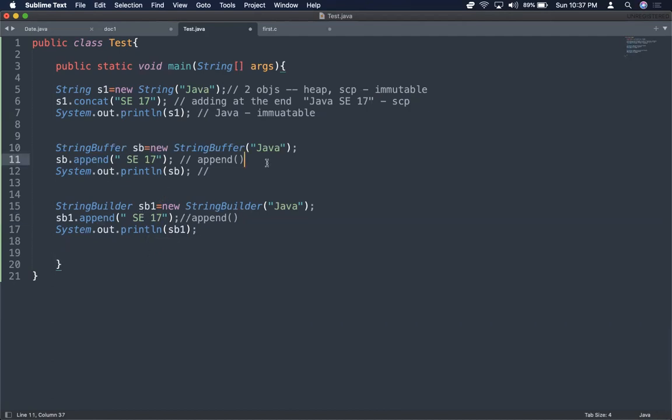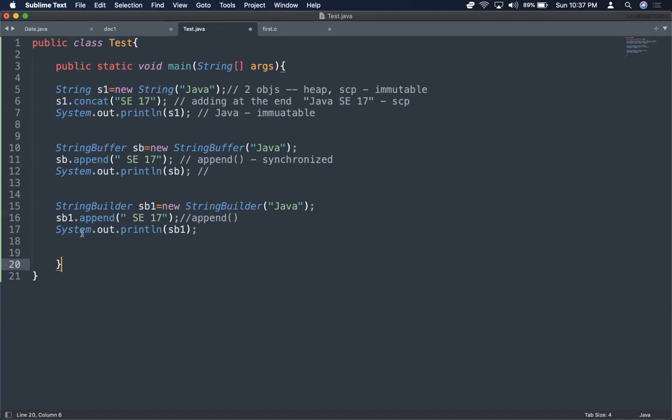What is the difference actually? StringBuffer will have synchronized methods. There is a synchronized keyword, used to achieve synchronization. So StringBuffer contains synchronized methods, whereas StringBuilder contains normal methods. That's the only difference. Whatever you can see in StringBuffer is available in StringBuilder also, the only difference is that they are synchronized. So StringBuffer is thread safe and StringBuilder is not thread safe. StringBuffer is mutable and StringBuilder is also mutable.